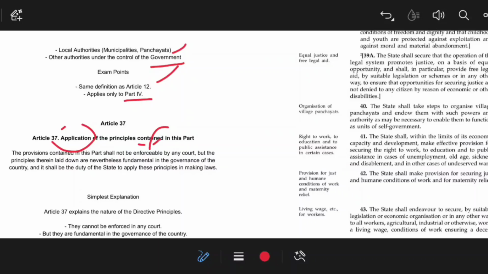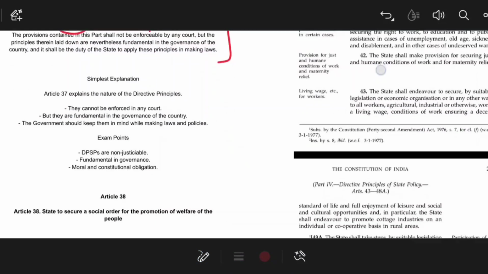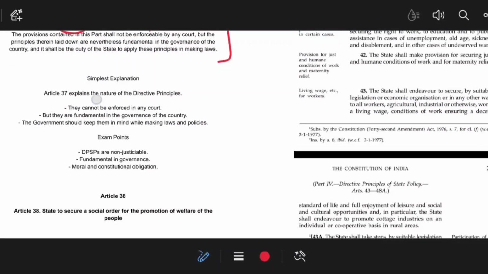You have no right to go, because when your fundamental rights are being violated, then you can go to the Supreme Court or High Court under the respective articles. But if you want to implement certain DPSP, then you can't go to the Supreme Court, saying that the government should implement certain DPSP. That is the basic of Article 37. So Article 37 explains the nature of the directive principles. That means the directive principles are not enforceable in nature.